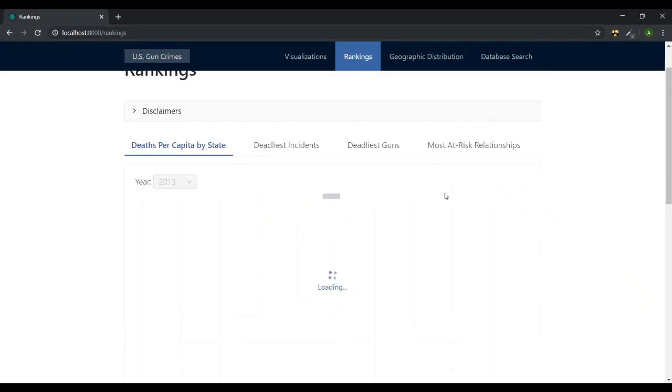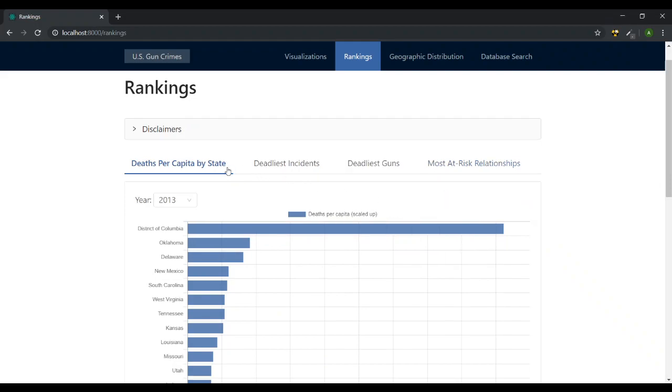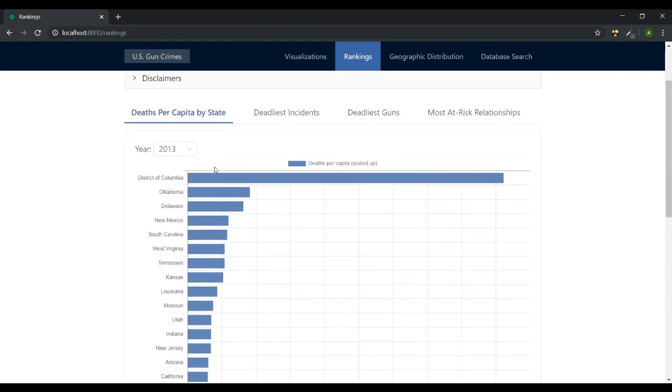Next up is the rankings. So here we have 4 tabs. We're going to look at each one in turn. The first up is deaths per capita by state. You can select a year and it's going to basically rank the states by the number of deaths divided by the population of the state for that given year.